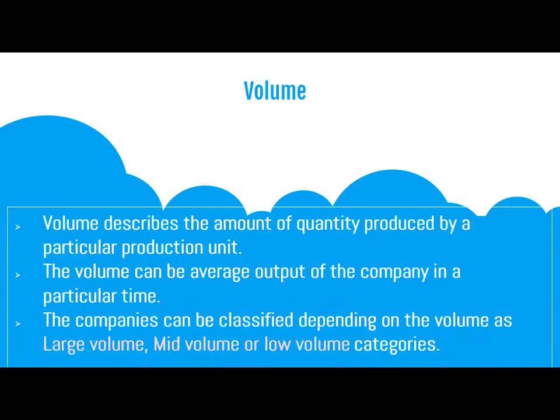Volume describes the amount of quantity produced by a particular production unit. The volume can be average output of the company in a particular time, that is 200 quantity of output in a week or 10,000 quantity of output in a particular year. The companies can be classified depending on the volume, that is large volume, mid volume or low volume categories.